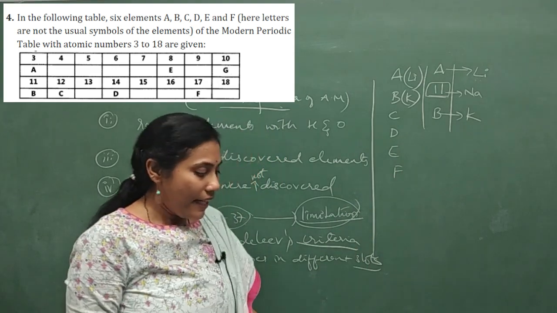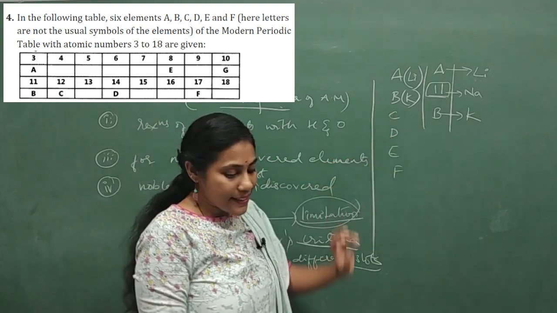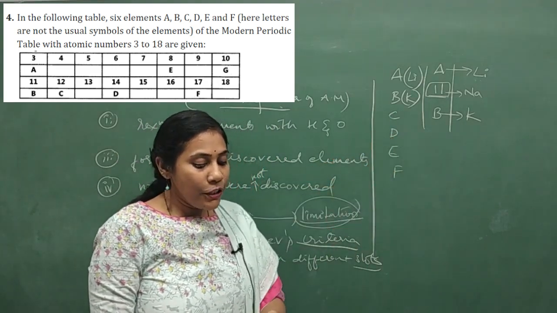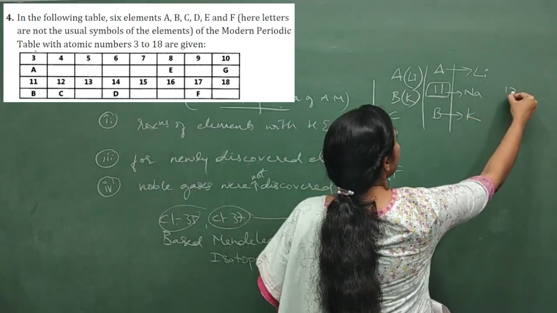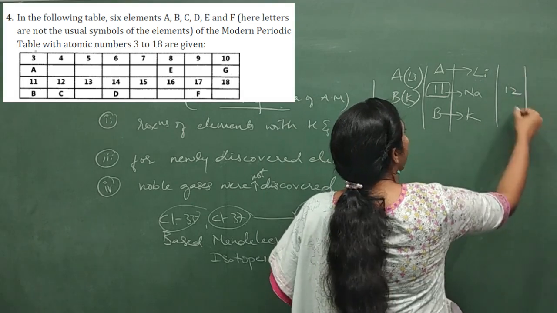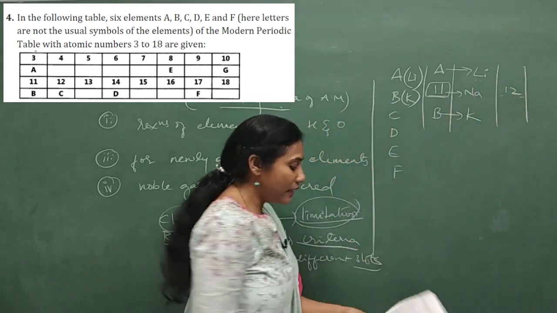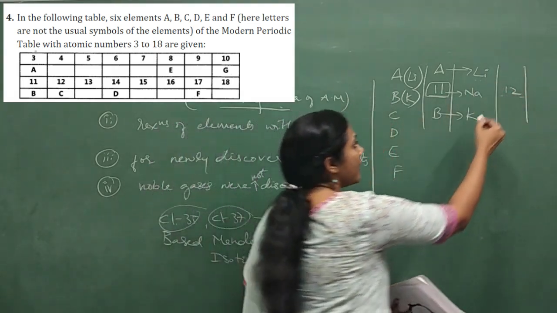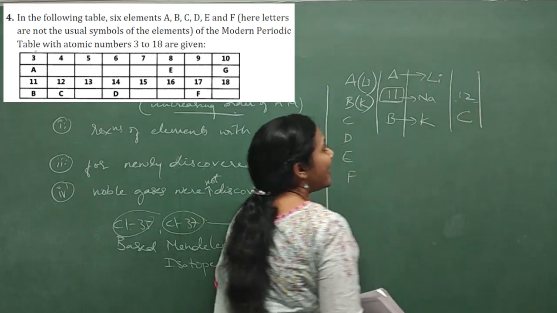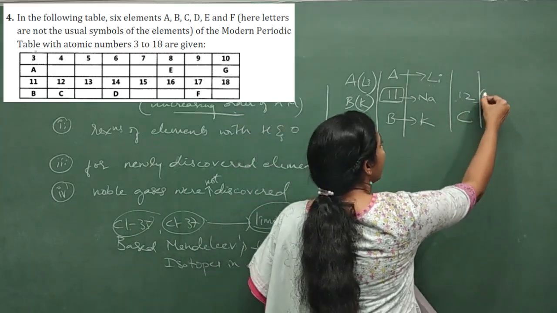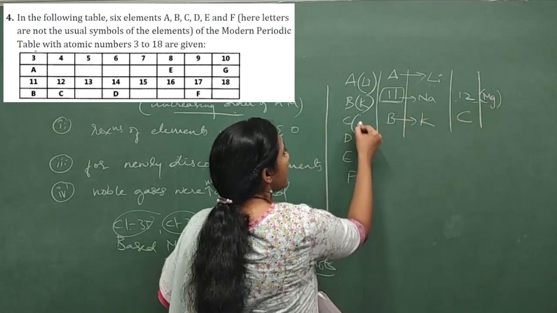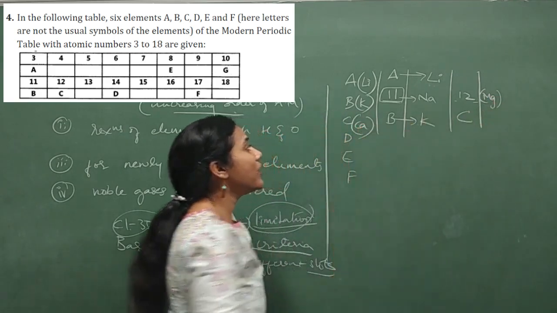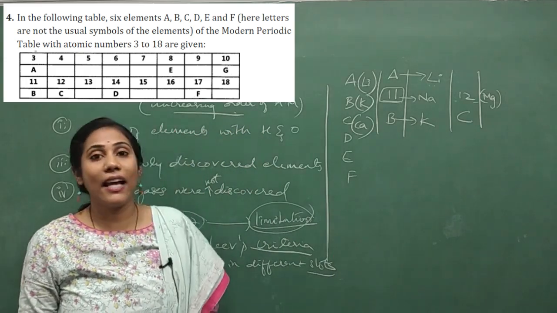Next, let us figure out what C and D are. You see here C is coming in the group with atomic number 12, isn't it? The element with atomic number 12 is magnesium. Below magnesium, which element comes? That is calcium. So your C is nothing but calcium.